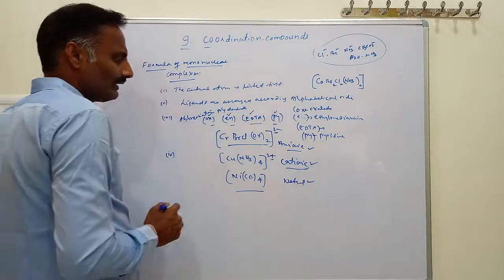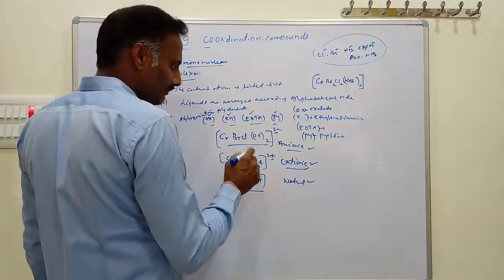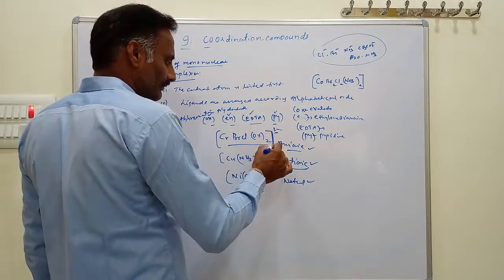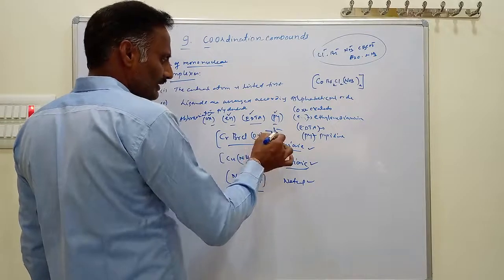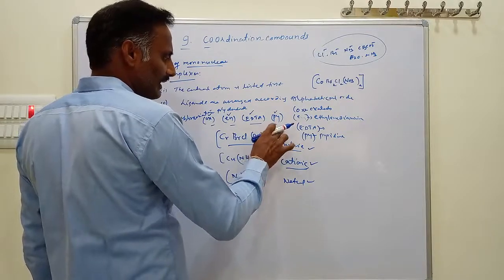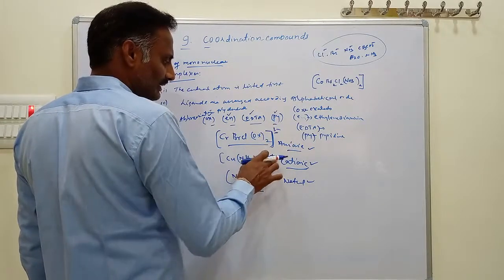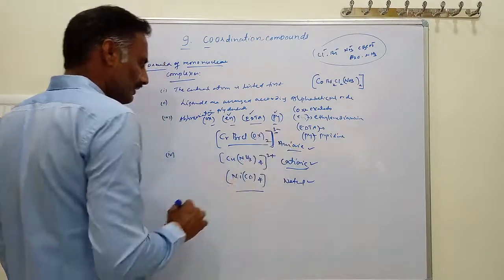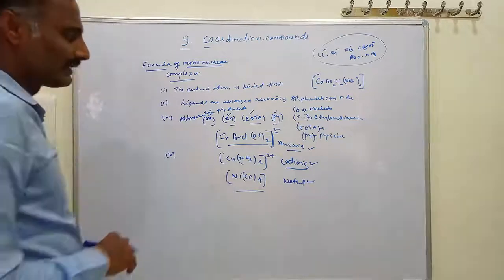The charge on the complex can be written in the superscript of the square brackets. First we write the number, then the charge, such as 3 minus or 2 plus. Like this, we indicate the charge of the complexes.